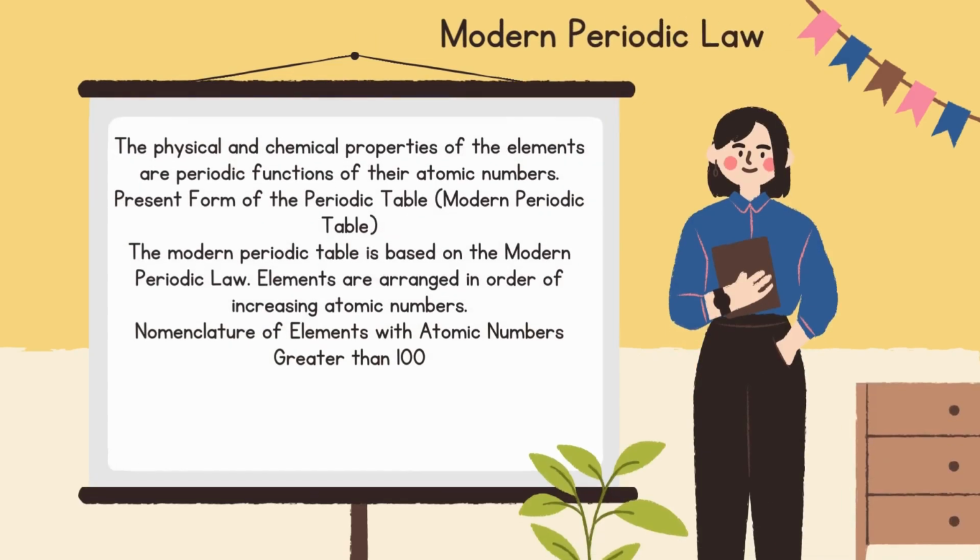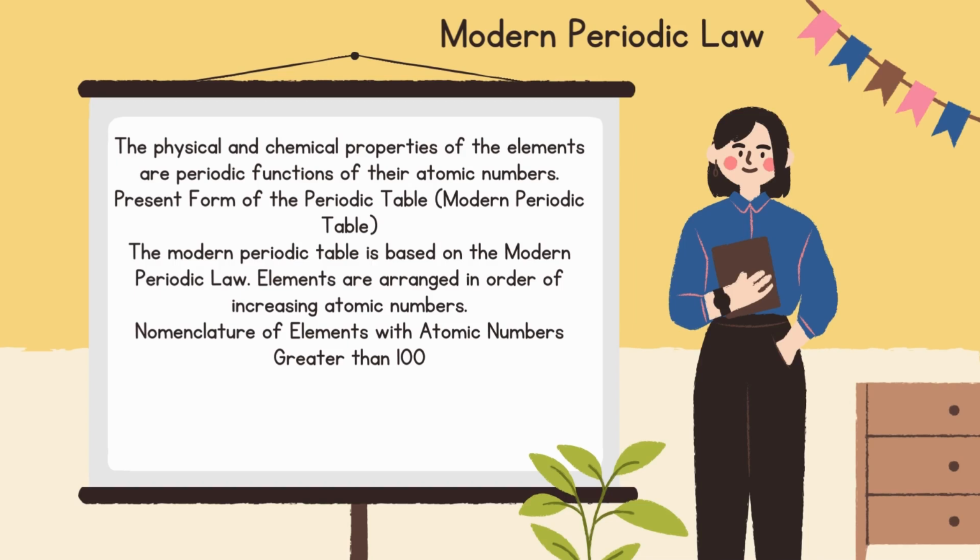Next is the modern periodic law. The physical and chemical properties of the elements are periodic functions of their atomic numbers. Present form of the periodic table, the modern periodic table. The modern periodic table is based on the modern periodic law. Elements are arranged in order of increasing atomic numbers.